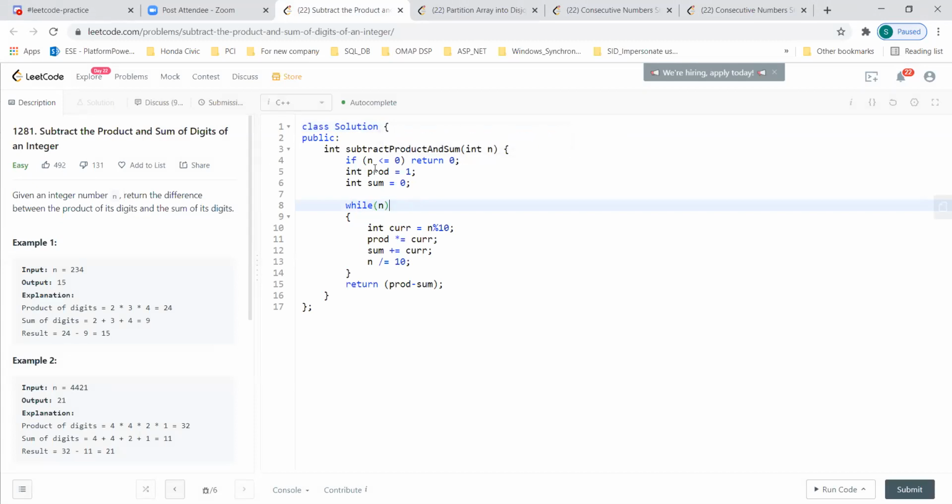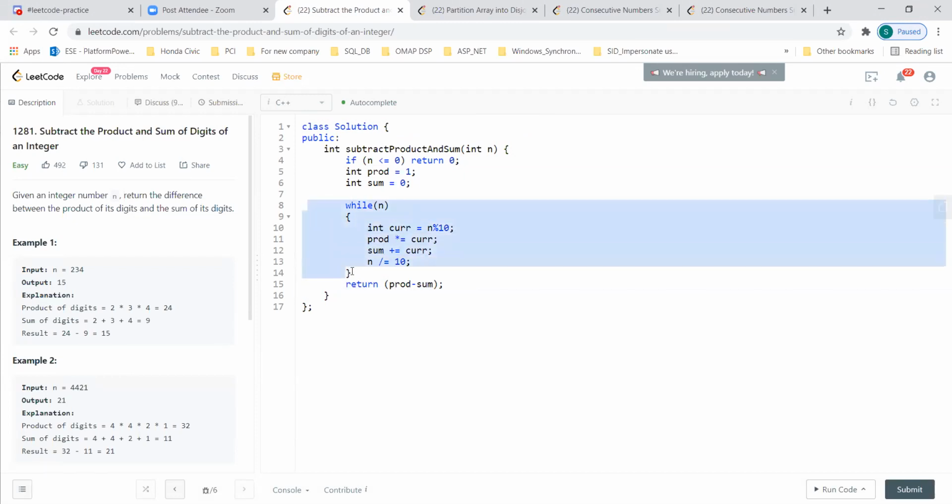Okay. Just taking the product and sum, and then actually taking modulo every time and multiplying there, adding it to the sum, and just dividing by that. And then just returning this one. Mhm. So this part, only to avoid converting to string, lines 8 to 14. But it's good to go this way. Line number 8 to 14.